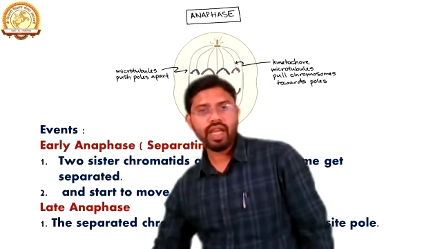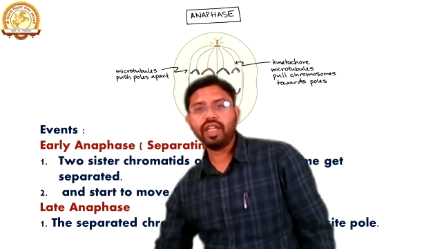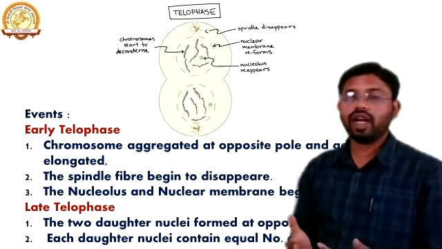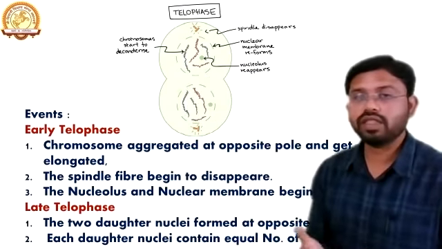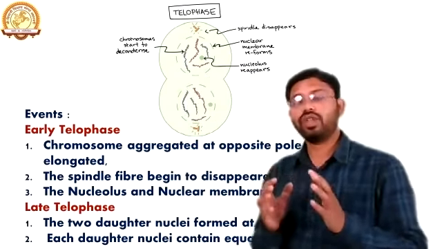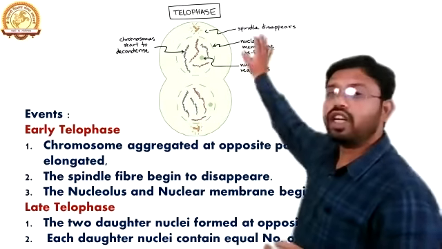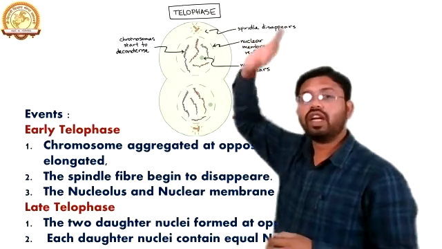Now as we have completed the anaphase, the last phase of the cell division, or we can say mitosis, comes. Actually, it is the last phase of the nuclear division, and that is known as the telophase.